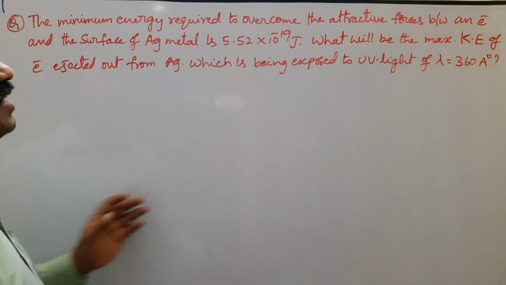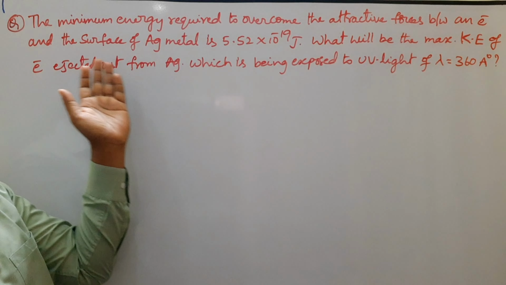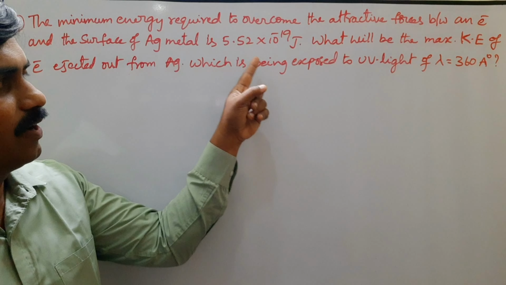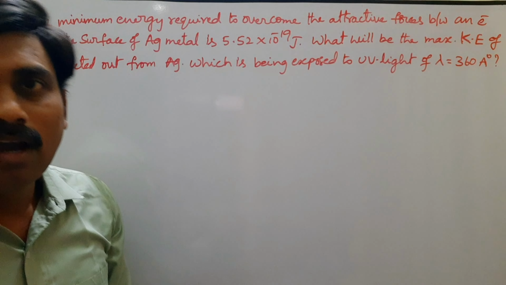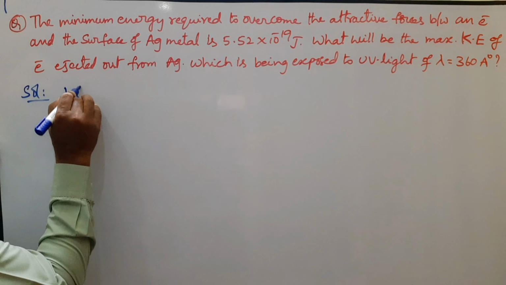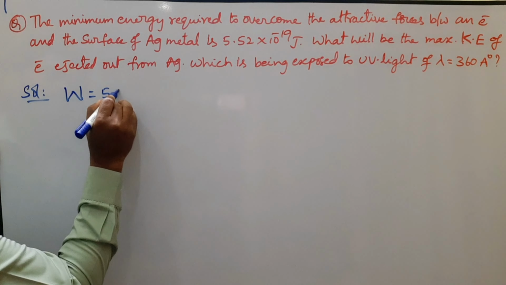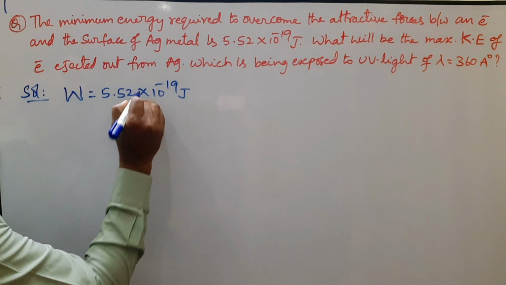The minimum energy required to overcome the attractive forces between an electron and the surface of silver metal is 5.52 into 10 power minus 19 joules. So this is the work function value: W is equal to 5.52 into 10 power minus 19 joules.